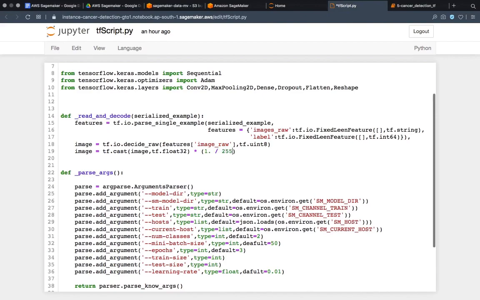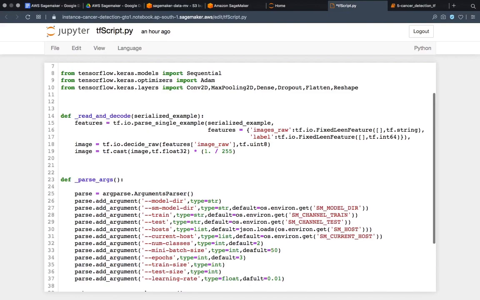So what I am doing over here is trying to normalize each image in a range of 0 to 1. Every image will be inside a range of 0 to 1. And then we have to cast the features, and then there will be label, and after that tf.int32.